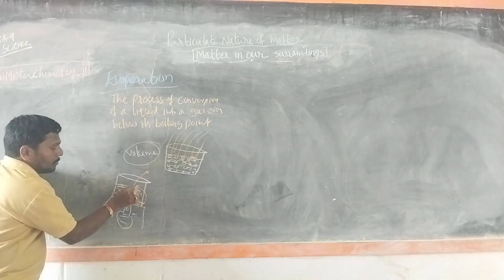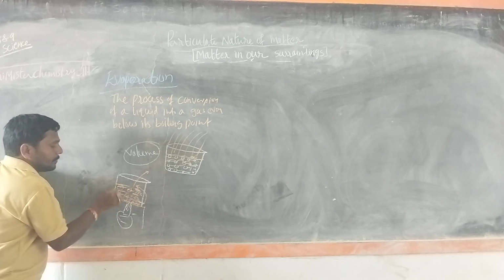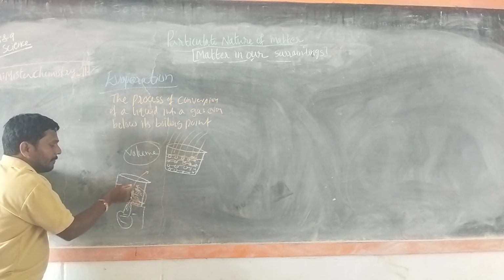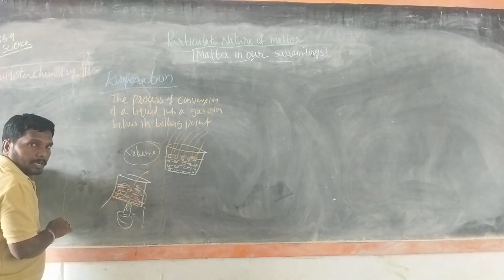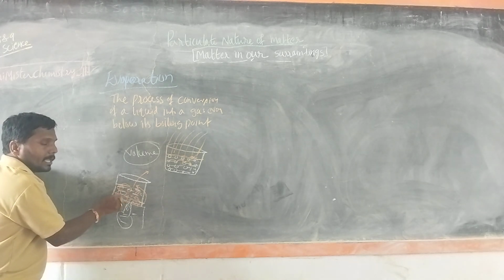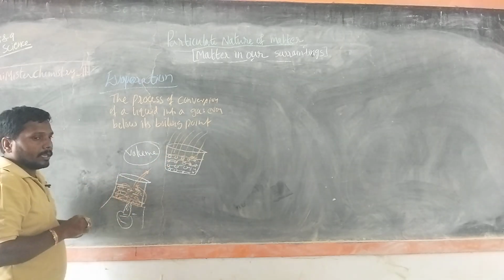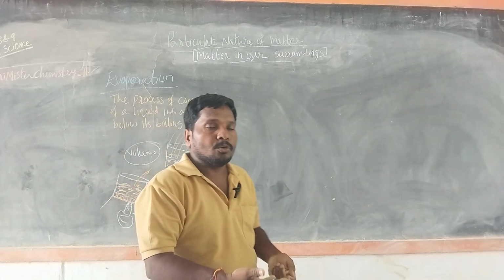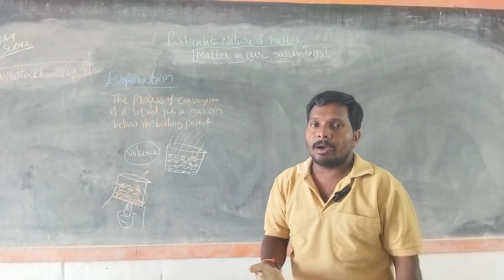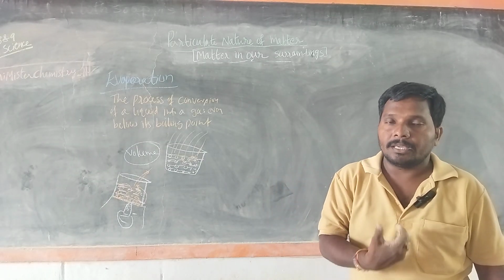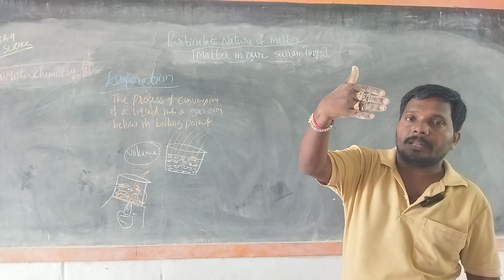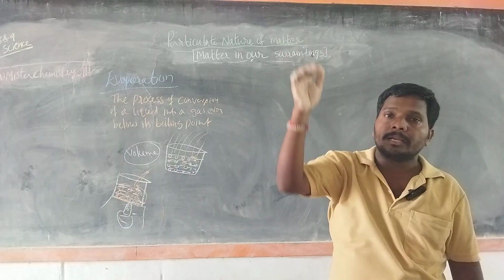Then the molecules which are away from the bottom come down, get heated, absorb heat energy and escape. So the bottom molecules absorb the energy, come to the surface of the liquid and evaporate.